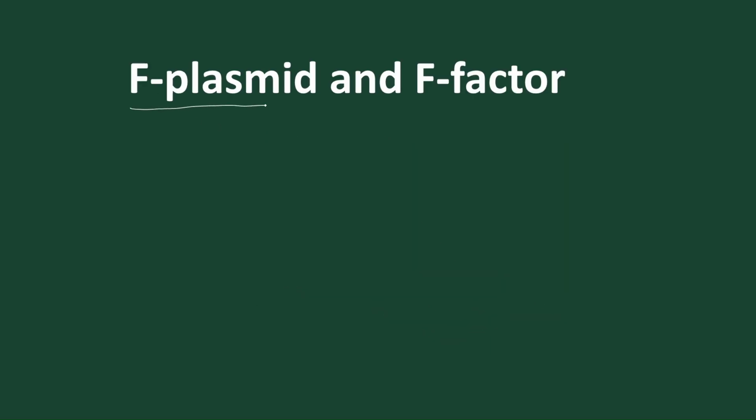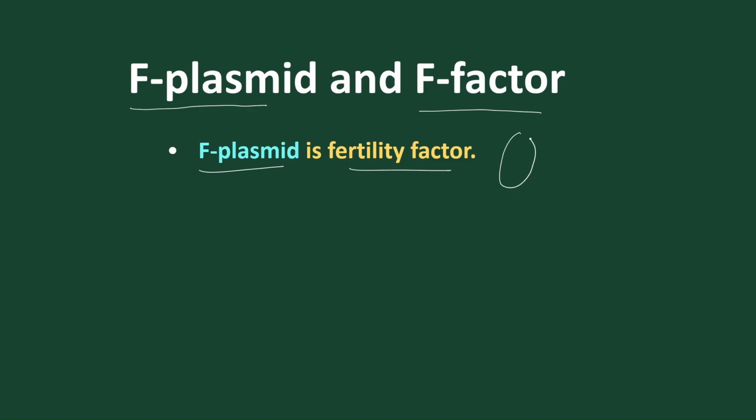And the conjugation tube is formed with the help of the F plasmid, or F factor. So the F plasmid is the fertility factor. Suppose a bacteria has the plasmid, then this bacteria will definitely produce the conjugation tube. If the bacteria is present without plasmid, no plasmid, so no conjugation tube is formed. But in this particular bacteria, as the plasmid is present, the conjugation tube is produced. So the bacteria having the fertility factor plasmid will produce the conjugation tube to transfer the DNA content.